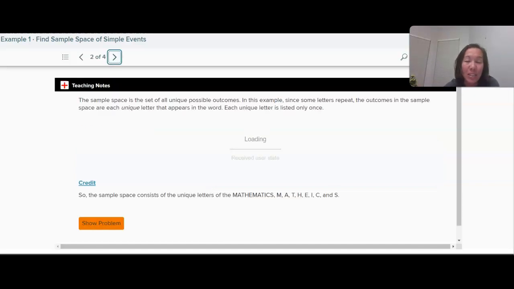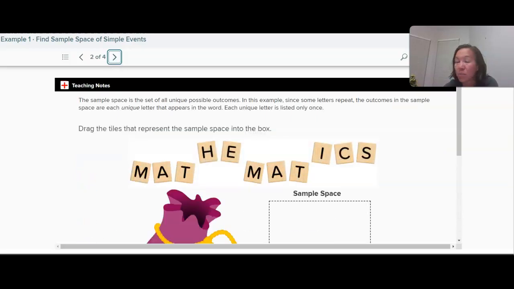So the sample space is just a list of all the possible outcomes. But when we talk about sample space, we want unique possible outcomes. Since some letters repeat, the outcomes in the sample space are each unique letter that appears in the word. So if you think about it, we would use each letter only once.